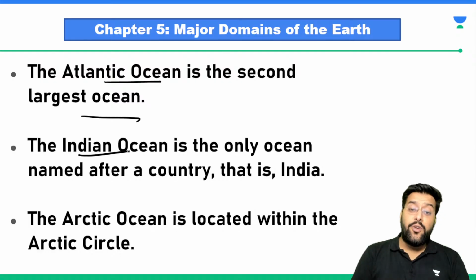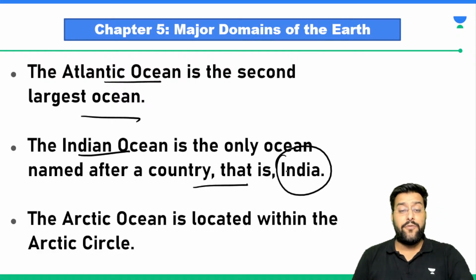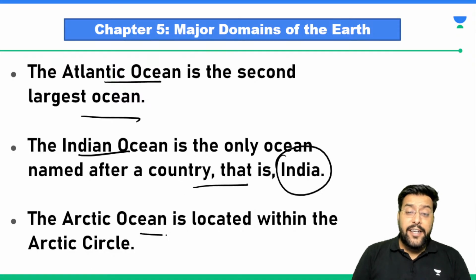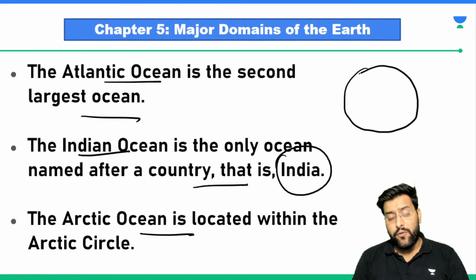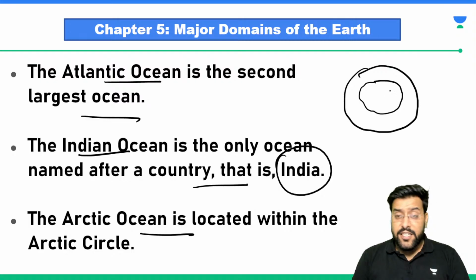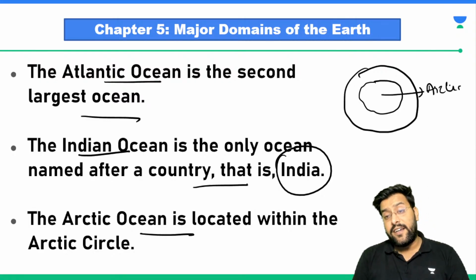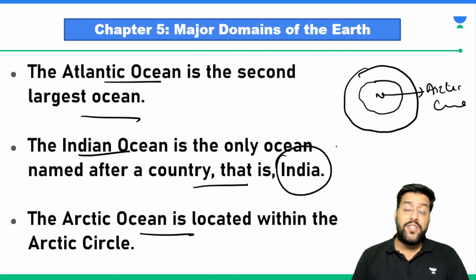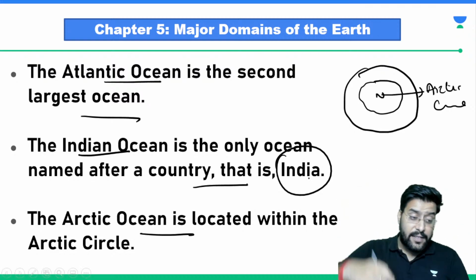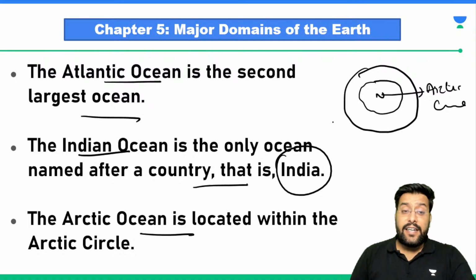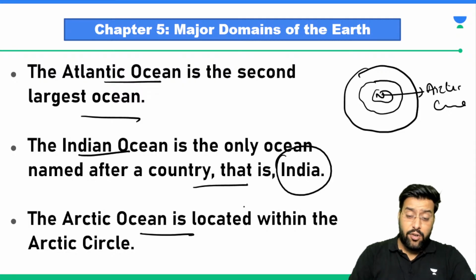Sir, Indian Ocean is the only ocean that is named after a country, that is India. So we should actually feel proud that our ocean is named after our country, India. Arctic Ocean is located in the Arctic Circle. You know what is Arctic Circle? If we look at the earth from the top end of the northern hemisphere, the initial few latitudes consist of a region known as what? Arctic Circle. So looking at the earth from the top of the North Pole, you see a region known as Arctic Circle. So in this Arctic Circle, we have this Arctic Ocean. Are we following things here or not? Any doubt up till here, you can please ask me.